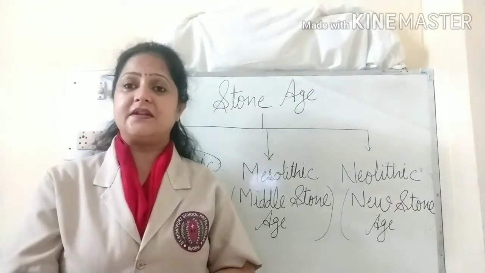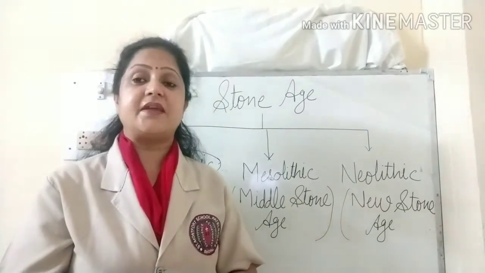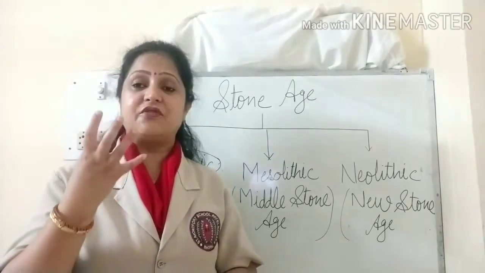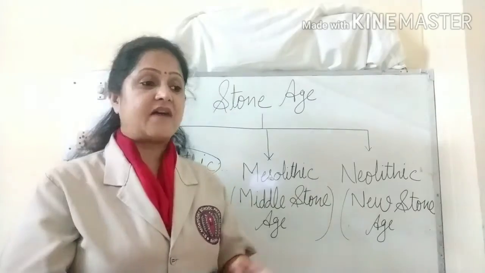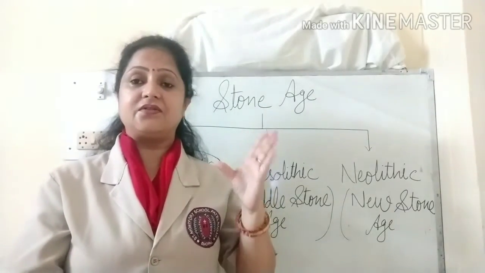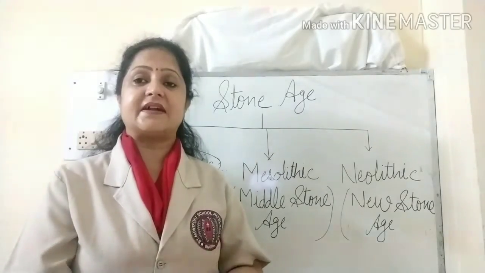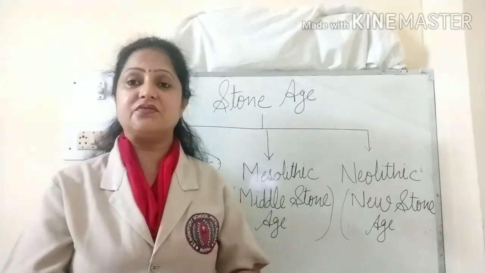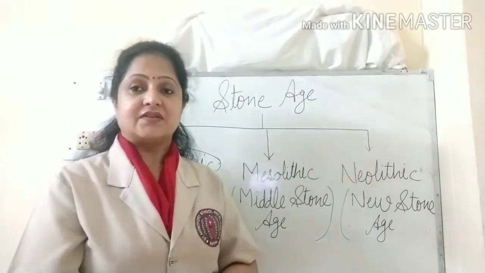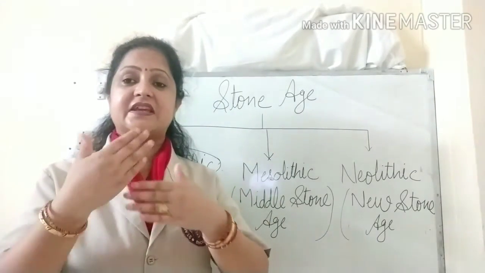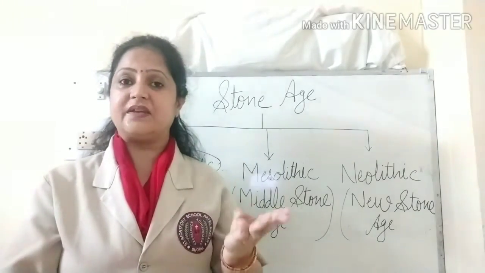During the Middle Paleolithic Age, man learned to give shape to these stones and was able to make them more sharp. After that, during the Later Paleolithic Age, man started using more developed tools, and different types of tools also. In this way, on the stages of development, the Paleolithic Age is divided into three periods.